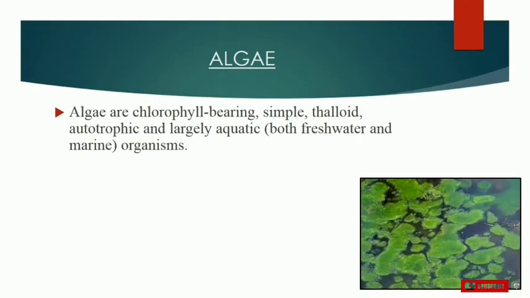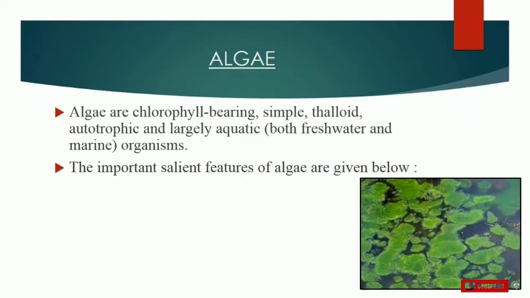Today our first group under the plant kingdom. First we'll start with Thallophyta, that is algae. Algae are chlorophyll-a bearing, simple, thalloid, autotrophic and largely aquatic organisms. They are found in both fresh water and marine water. Now we'll see some of the important features or characteristics of algae.